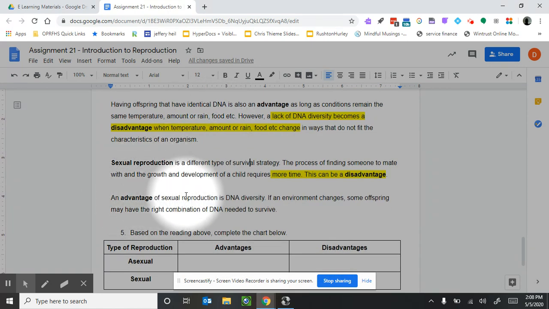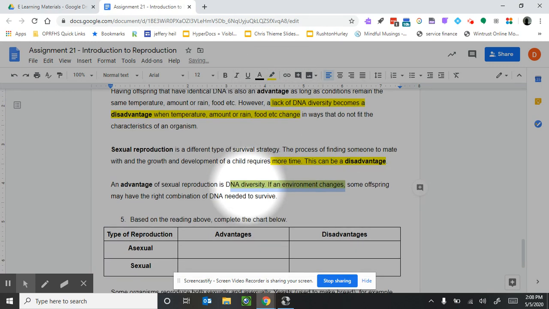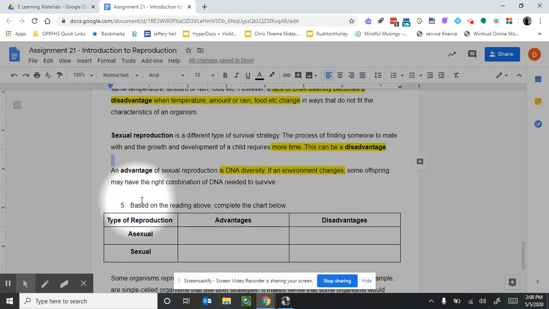An advantage of sexual reproduction is DNA diversity. If an environment changes, some may have the right combination of DNA needed to survive. So we have DNA diversity is good in a changing environment. Perfect. All right. Based on the reading above, complete the chart below.